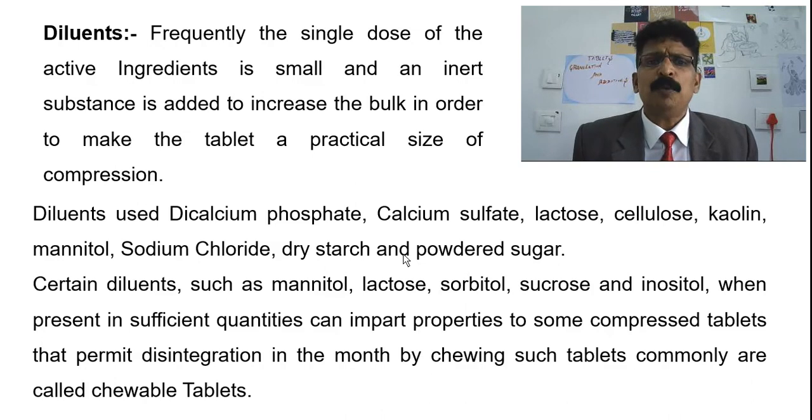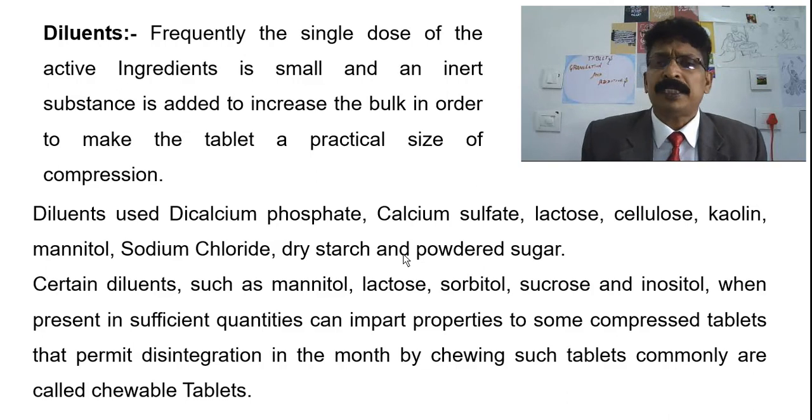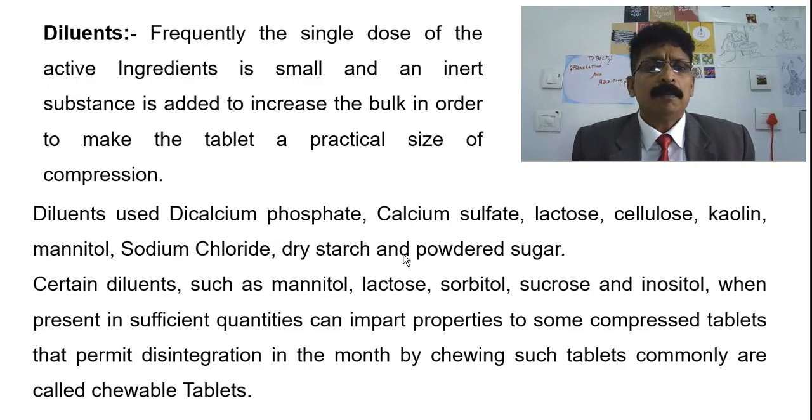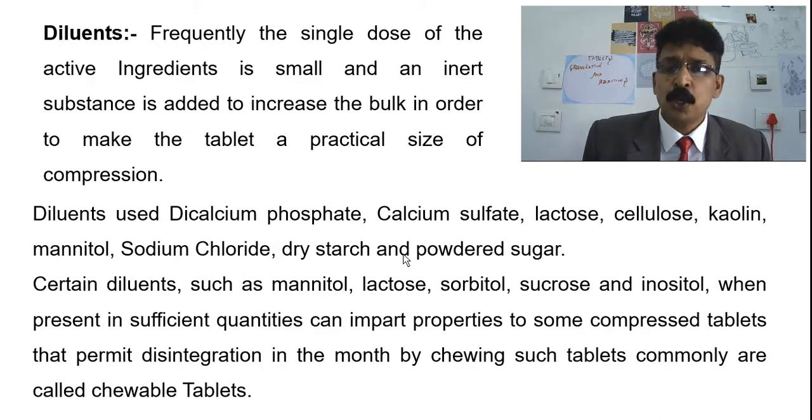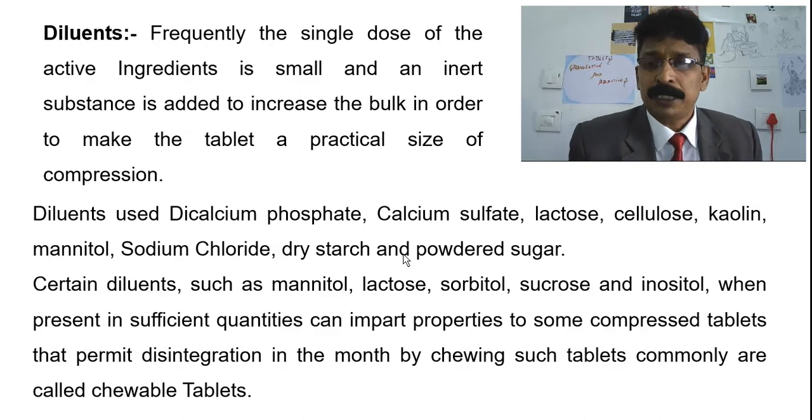Certain diluents such as mannitol, lactose, sorbitol, sucrose and inositol, when present in sufficient quantity, can impart properties to tablets that permit disintegration in the mouth by chewing. Such tablets are commonly called chewable tablets.